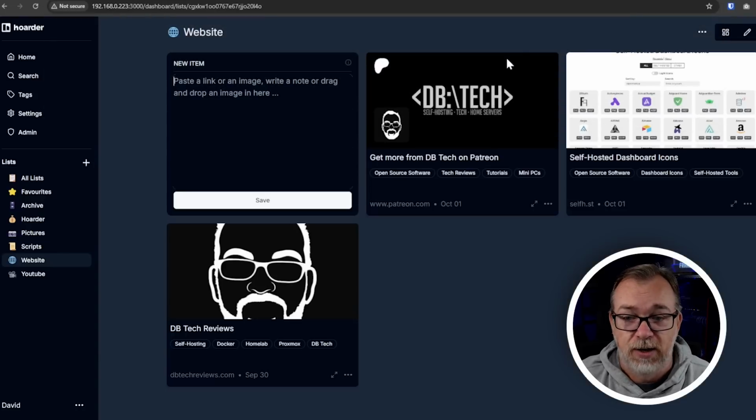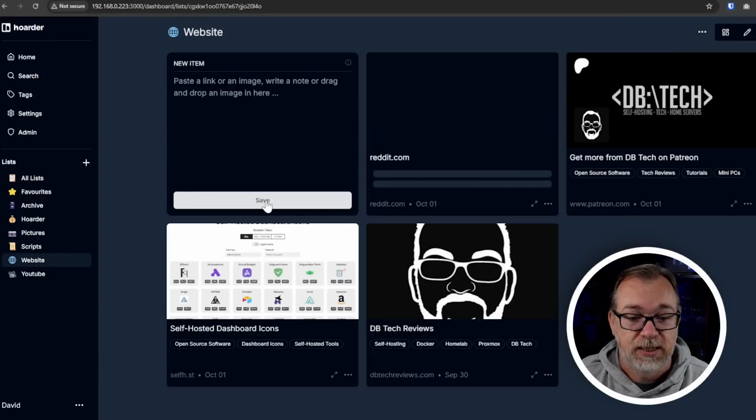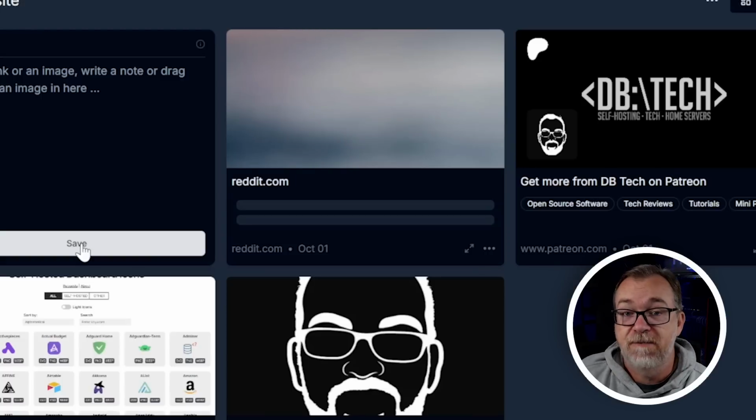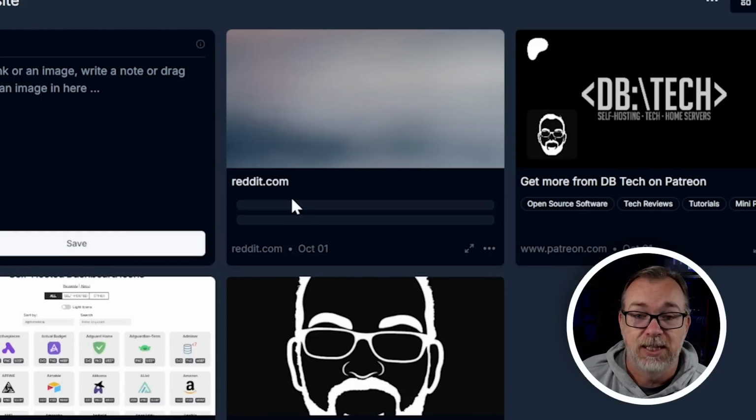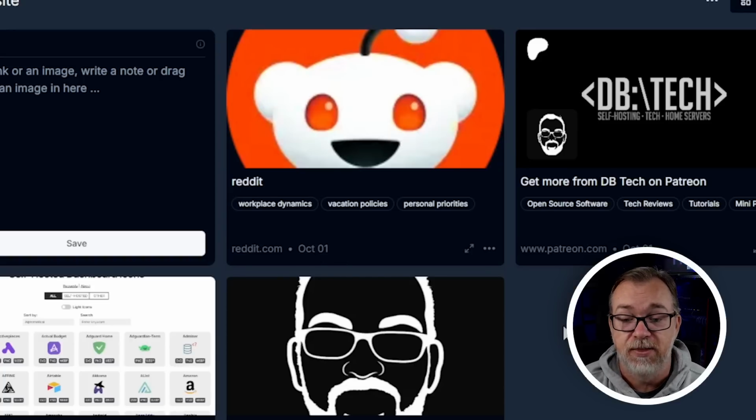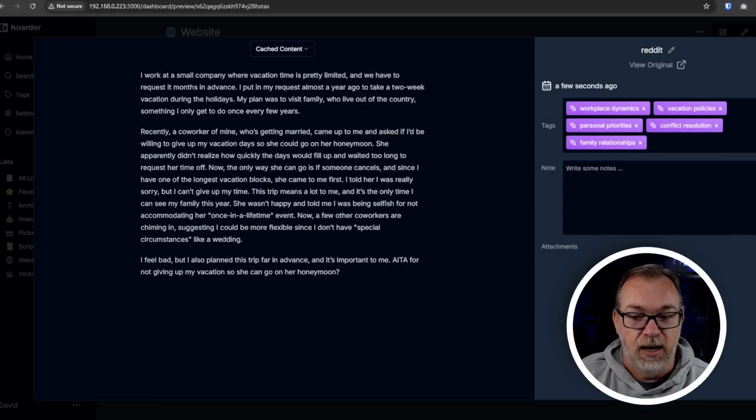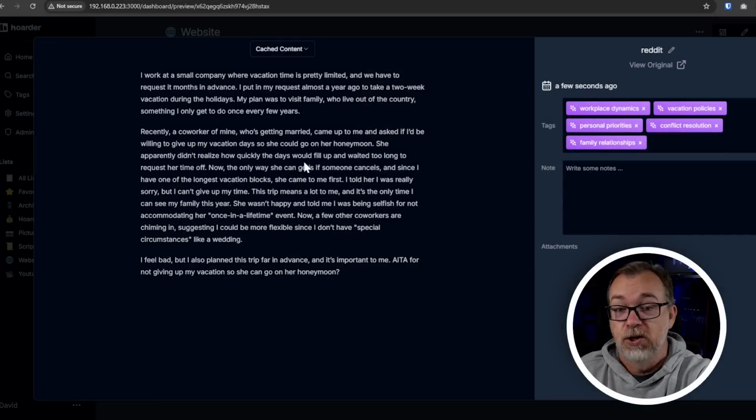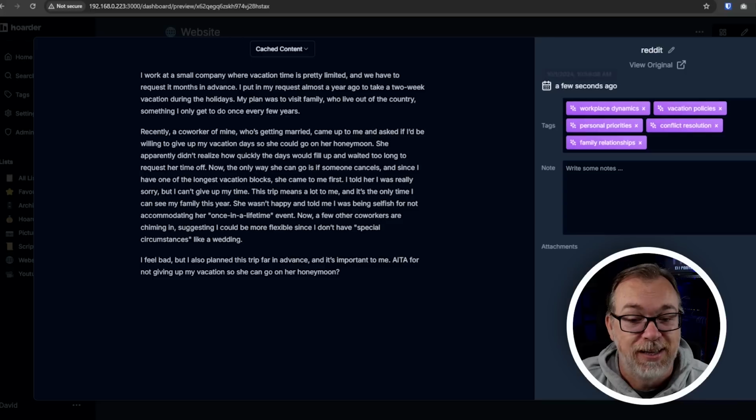Let's grab Reddit, right? And we'll just paste that in there and click save. Now it's going to go out and fetch everything that it needs to fetch for this to give it a header image, and some more information about the page and some AI tags and that sort of thing. Depending on the size of the page, this will take a little longer to show up. But those are some interesting tags for that. But let's open this up and see. That must be the first post that's on Reddit right now. That's interesting. So that just gives you an idea of how that works.